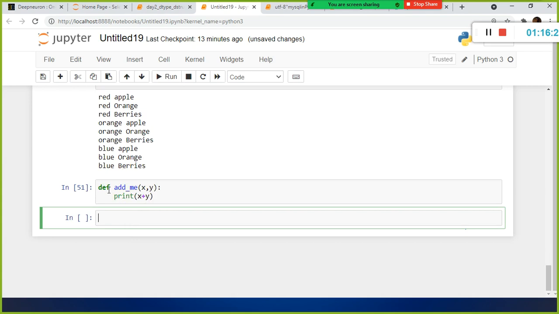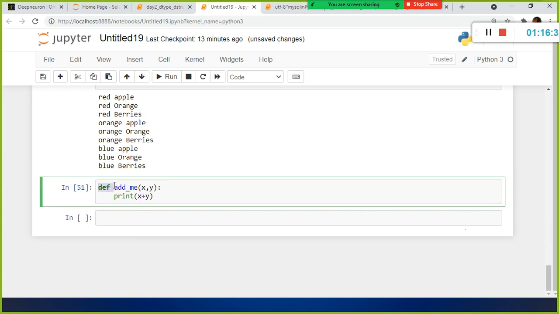I created a function. Look here, the first statement is supposed to be your reserved keyword. The reserved keyword is def to define a user defined function. So you can specify whatever name that you wanted. Okay, add me. I mentioned add underscore me, or you can specify whatever value you need. And inside the parenthesis, I specified the arguments x comma y, or you can say it's a parameter. X is a parameter, y is a parameter. Print x plus y. The next line, right? So you need to specify colon.